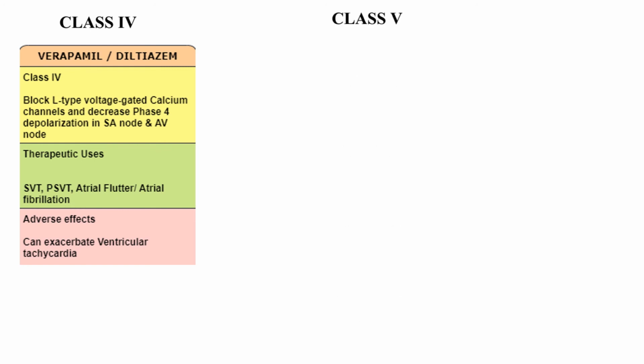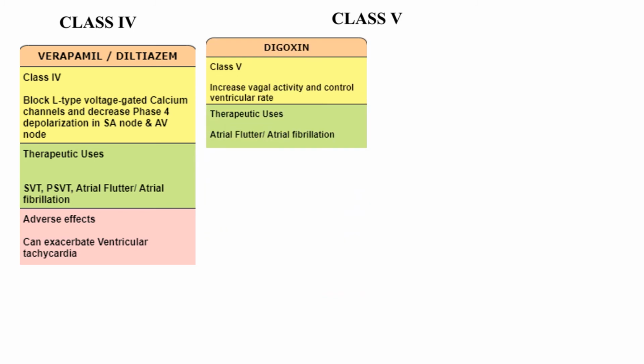The last class is class 5. Digoxin is basically a positive inotropic agent. It increases the vagal activity and controls the ventricular rate. It is used therapeutically for atrial flutter and atrial fibrillation.